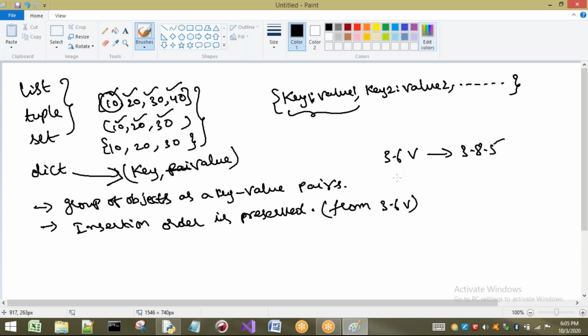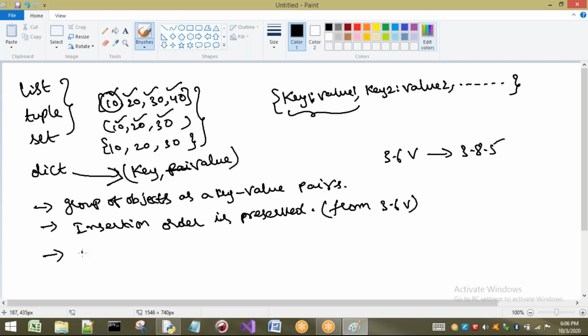That means if you use version 3.5 and insert elements into the dictionary, we cannot expect the order, as we have seen in our set concept. But from 3.6 onwards, whatever order you insert into your dictionary, the same order is stored inside your dictionary. So don't worry about it now. Directly I can say insertion order is preserved, because now we are using the 3.8 version.